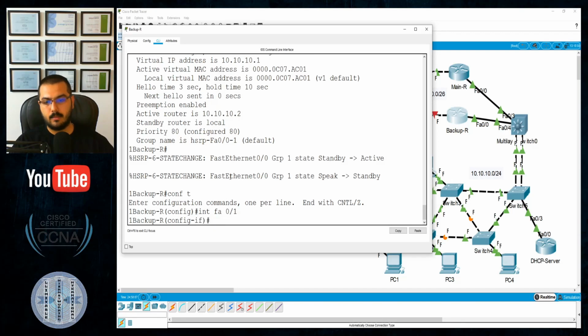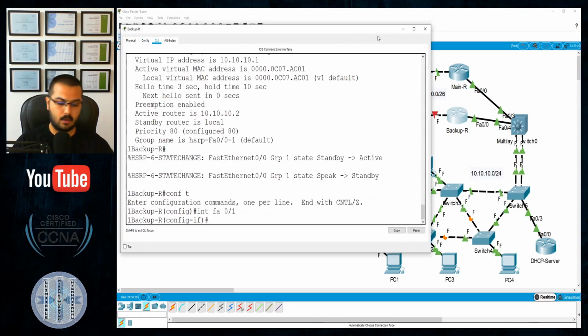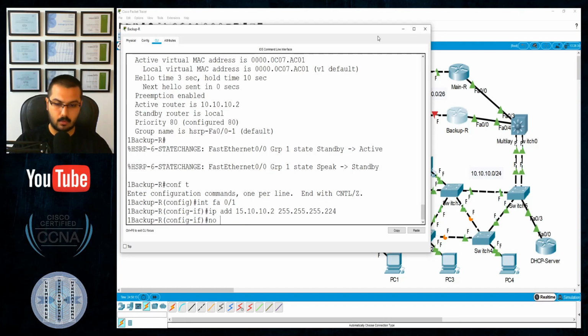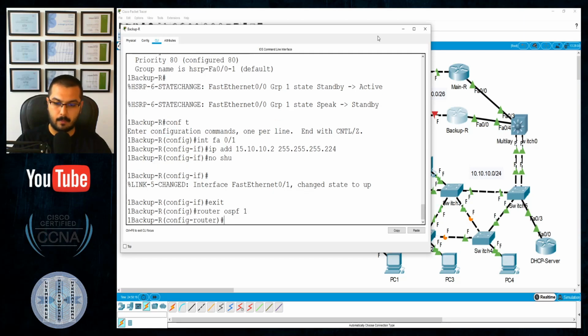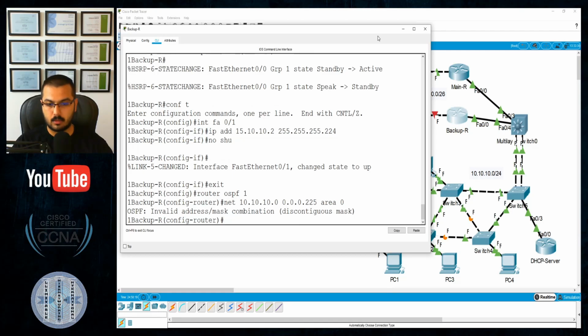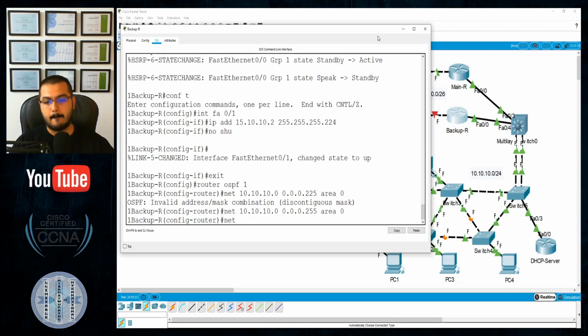Interface FastEthernet 0/1. Why am I missing this? Yeah, 0/1, I'm sorry. And the IP address will be 15.10.10.2 255.255.255.224, no shut, exit, router ospf 1, network the 10s, and also, I'm sorry, 255, yeah, and also network 15.